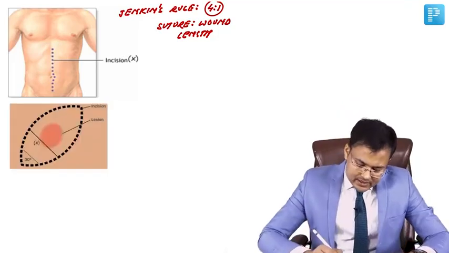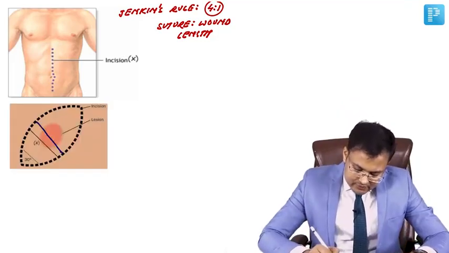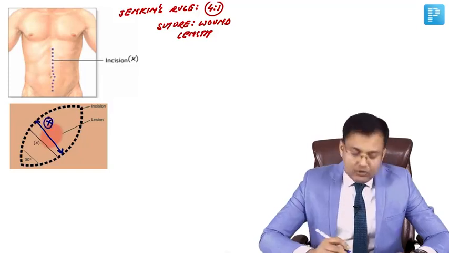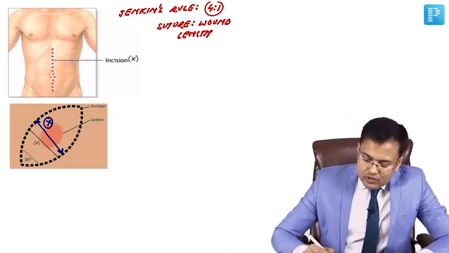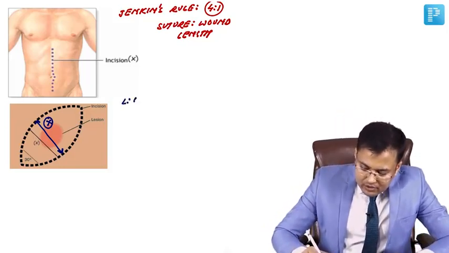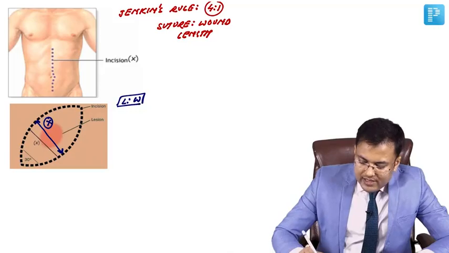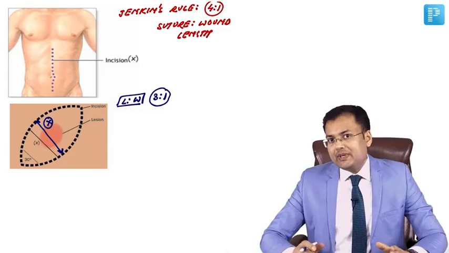So this is the elliptical incision, and here you can see this width is x. We want the incision to heal without any tension. So what should be the ratio of length to width? In elliptical incision, the length to width ratio should be 3:1.